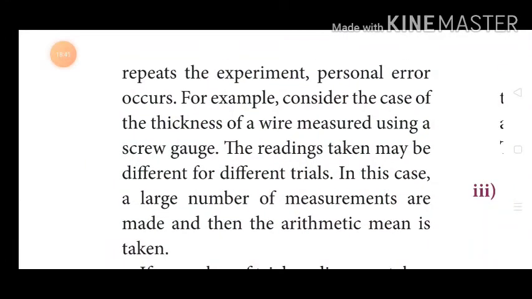For example, consider the gauge of the thickness of a wire measured using a screw gauge. The readings taken may be different for different trials. In this case, a large number of measurements are made and then the arithmetic mean is taken.